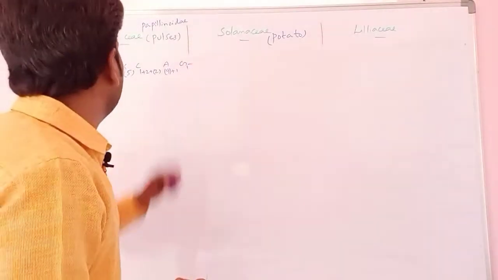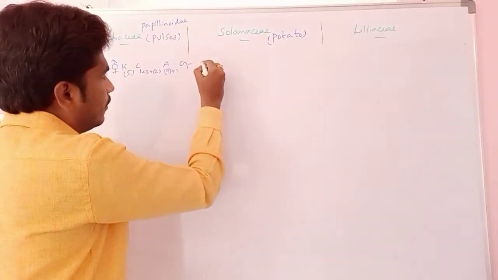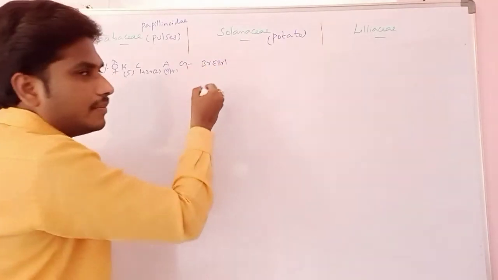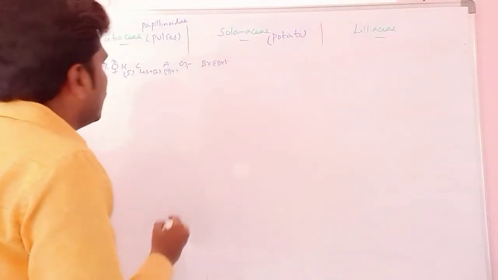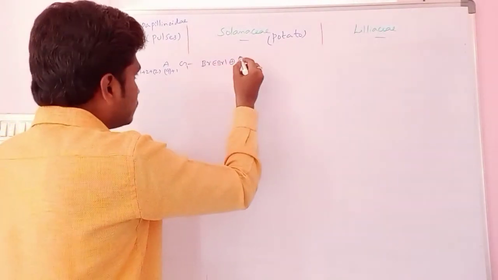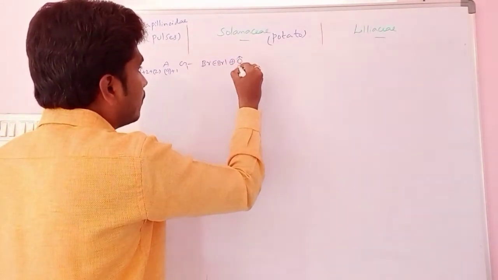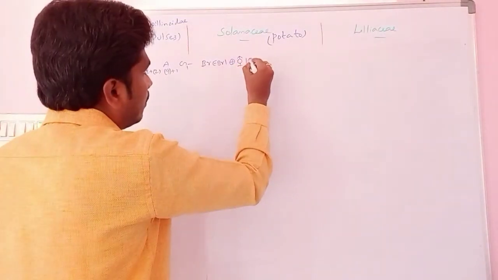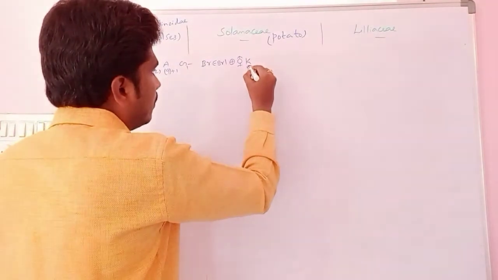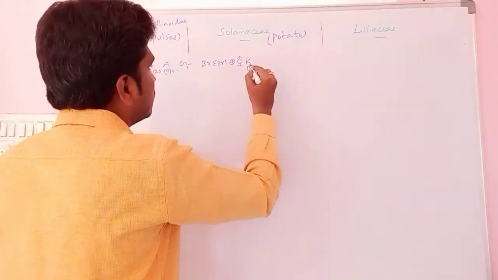Then Solanaceae, if you are taking particularly, the floral formula is bracteate, ebracteolate. Some are bracteolate, but mostly they are ebracteolate, and they consist of an actinomorphic, bisexual flower. Then calyx, sepals are 5, and they are fused.